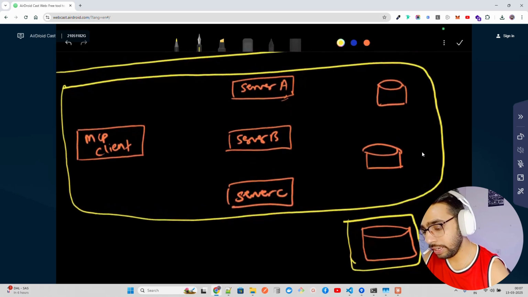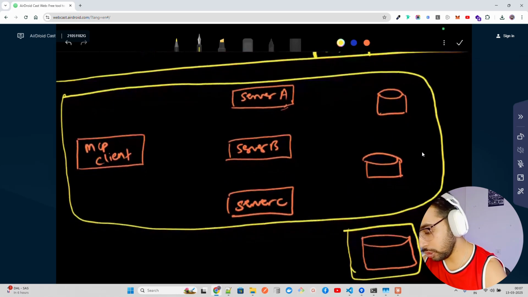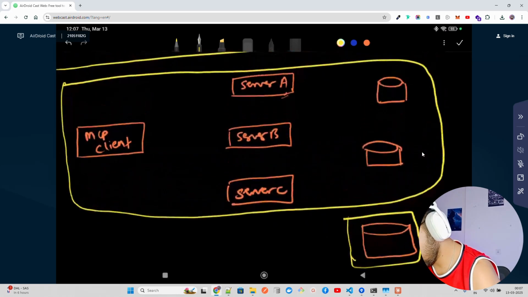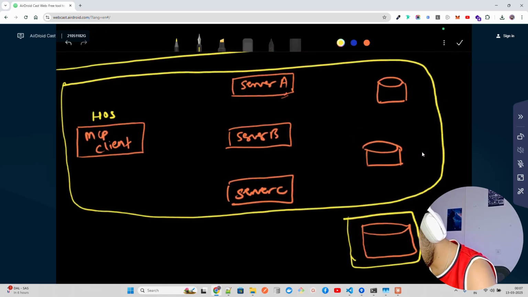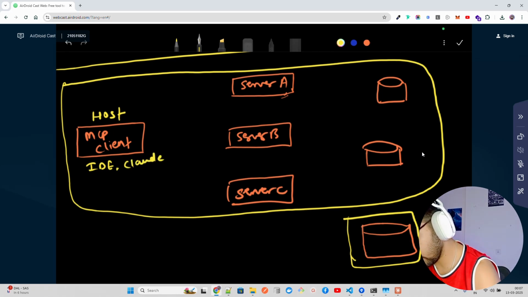Now if you look at this, this becomes your host. This MCP client that you see is nothing but the host. In this host, it can be an IDE, it can be anything, for example Claude Desktop, and an IDE can be like Cursor, Windsurf, etc.